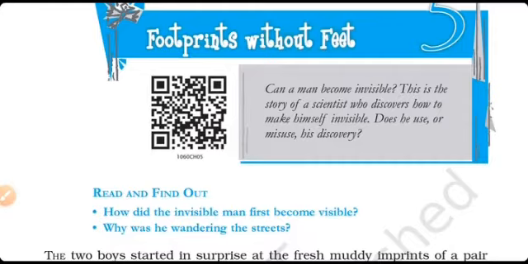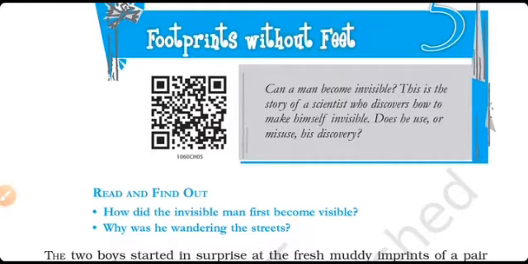Before moving on to the lesson, we have to think about the introduction of this lesson. This story is about a scientist. His name was Griffin. One day, he discovered a wonderful drug. This drug could make him invisible. He set his landlord's house on fire. Then he took the drug. He became invisible. He went to a village called Iping. There he stayed at an inn. The rest of the story is how he escaped from there.